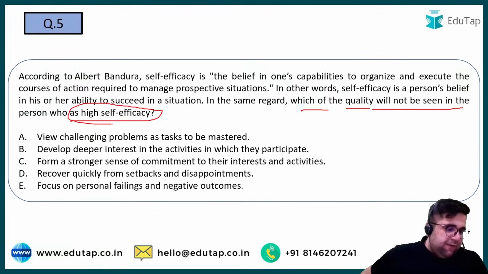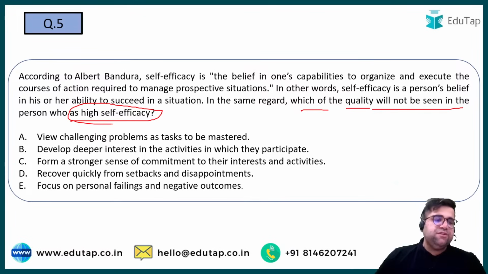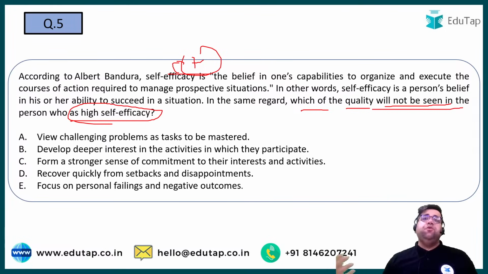Yes, Edwin Locke, very good learner and very good Rohan as well. Goal setting theory was given to you by Edwin Locke as well. Very good. Chaliye, the question number 5 is on your screen now. Which of the following quality will not be seen in a person who has high self-efficacy? High self-efficacy is a positive sign. So you try to make sure that you can do everything which is in the world. So it's like you are confident enough, right?